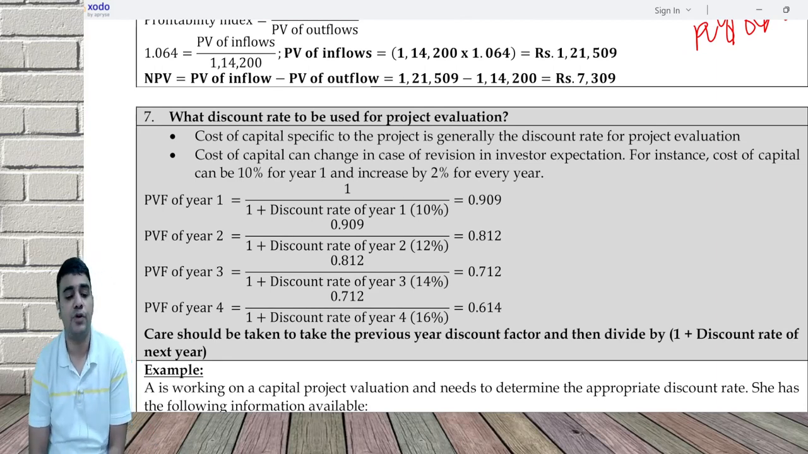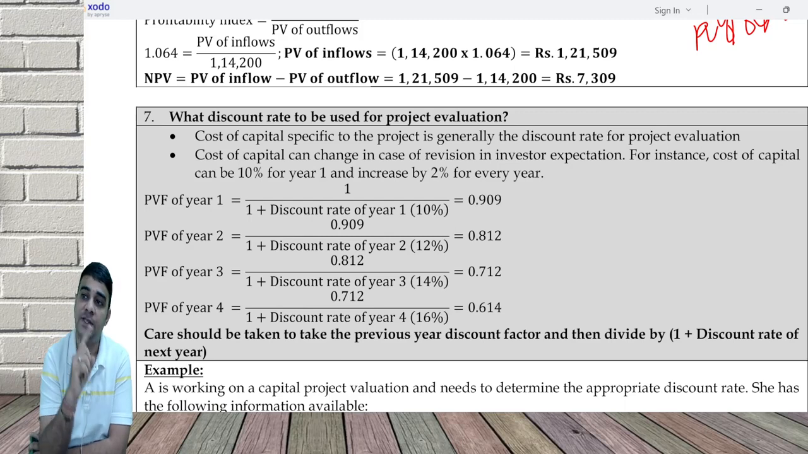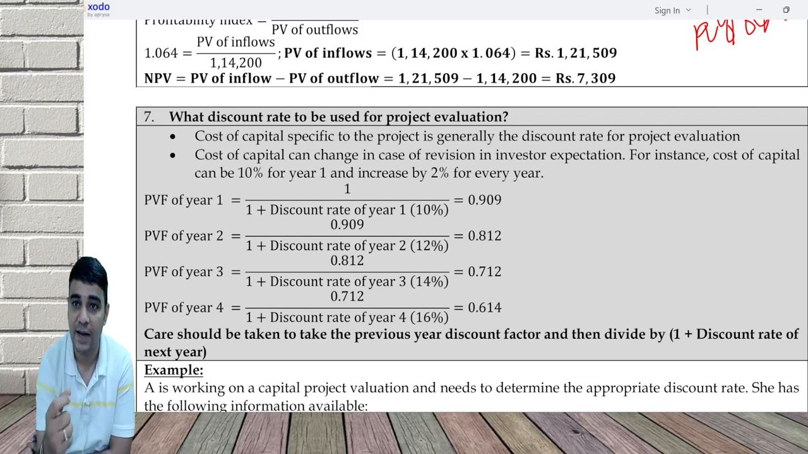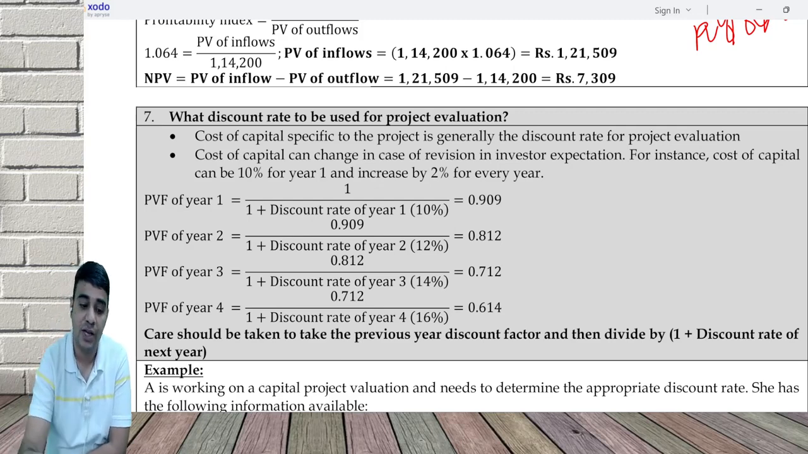Next, what discount rate do I use for project evaluation? The best approach is to go for cost of capital, but the problem is the cost of capital which is there today can change also. Today we use cost of capital, we don't use cost of equity. Here you will learn about two approaches, FCFF approach and FCFE approach. FCFF uses cost of capital, FCFE uses cost of equity. So cost of capital is the normal approach, but in a rare scenario, the discount rate can keep changing.